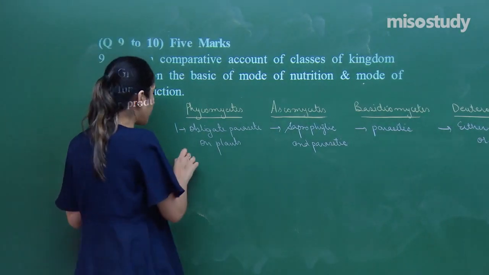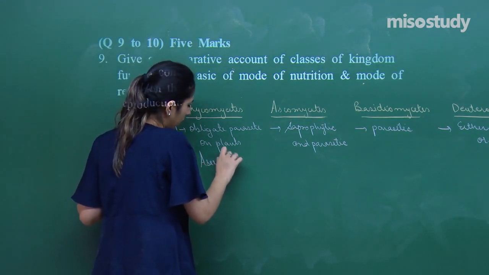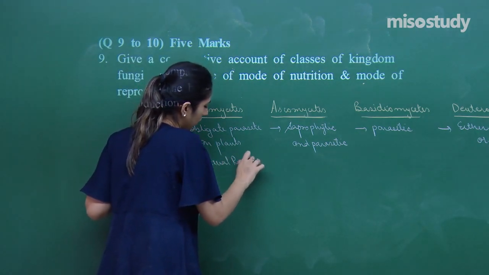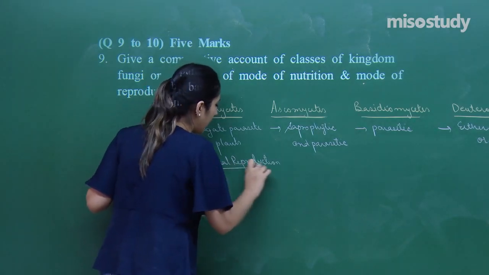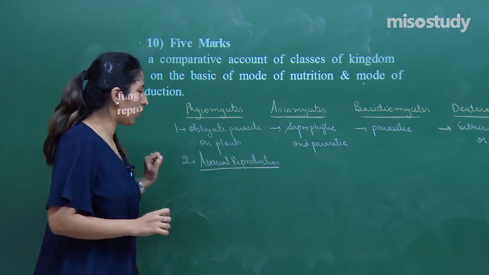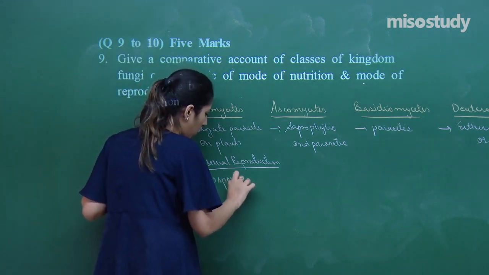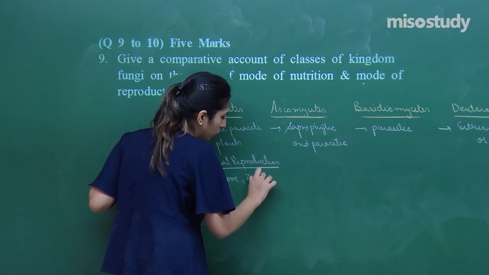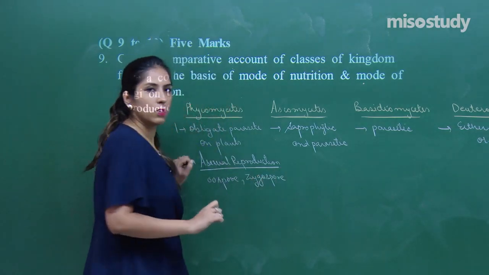In this case, the asexual reproduction happens with the help of oospore or zygospore. Right?